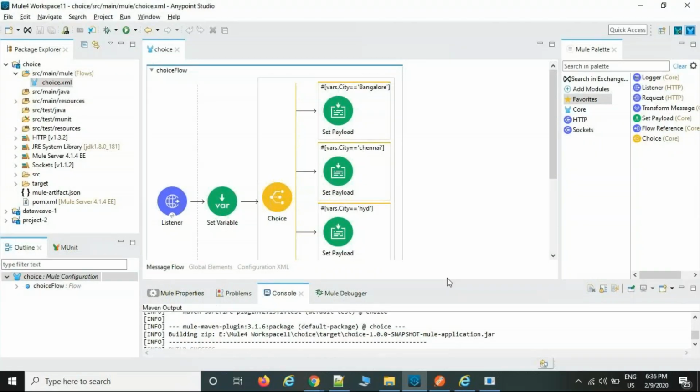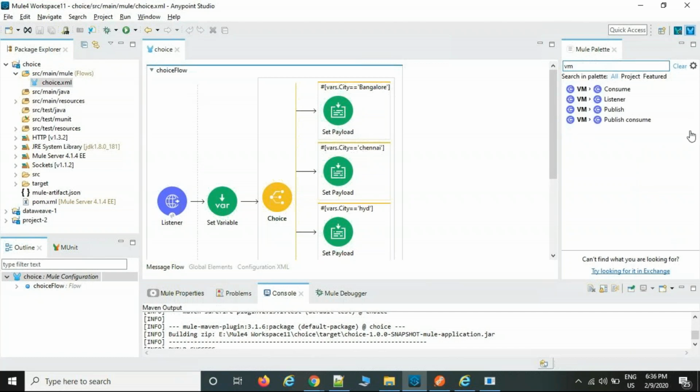For the choice palette, based upon the condition, the particular target system is going to be triggered, and a particular thread is going to be executed. So this is what we have discussed. If the condition is satisfied, whatever the set payload I have defined, that output will be displayed in the target system. The same content, if you want to post to any queue, for example, VM is the publisher queue,